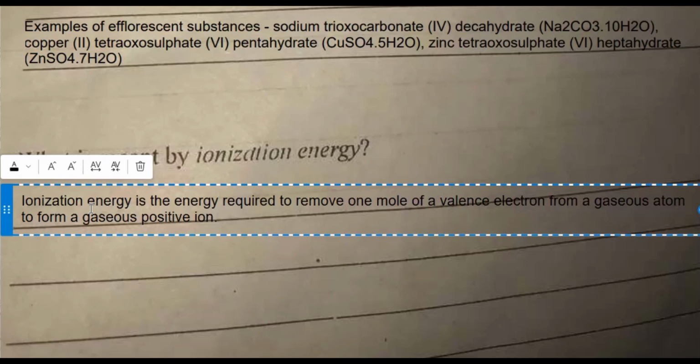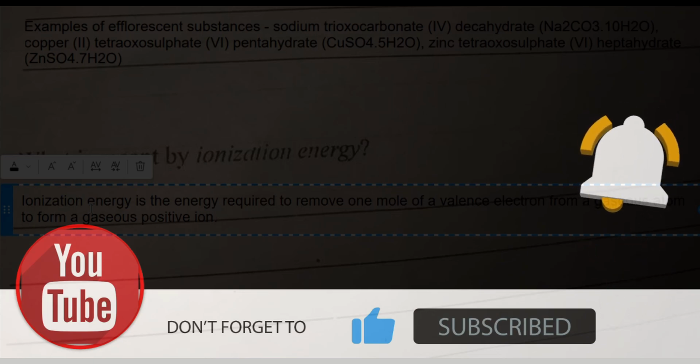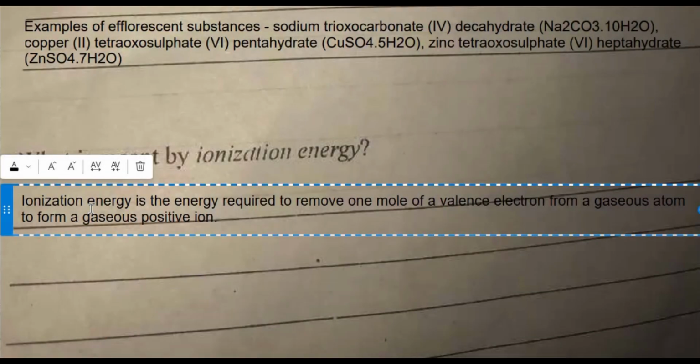It means that for the energy change to qualify as an ionization energy, the electron must be removed from a gaseous atom, or probably a gaseous ion, depending on the level of ionization energy we are talking about. If it is the first ionization energy, the electron must be removed from a gaseous atom to form a gaseous positive ion. But if it is subsequent ionization energies, then it can be from a gaseous positive ion to another gaseous more positive ion.